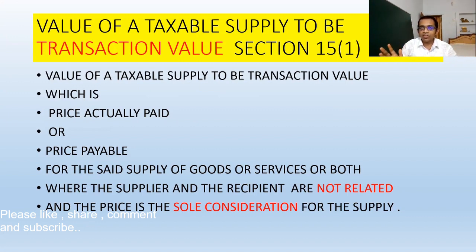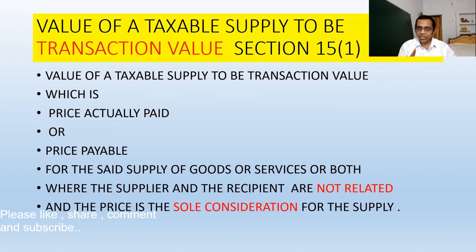It will be the price which has been paid or is payable. It means either your customer has paid the amount to you if you are a supplier, or you have to receive the amount from the customer because the transaction was done on due basis. So it may be the price paid, it may be the price payable in respect of supply of goods or services.